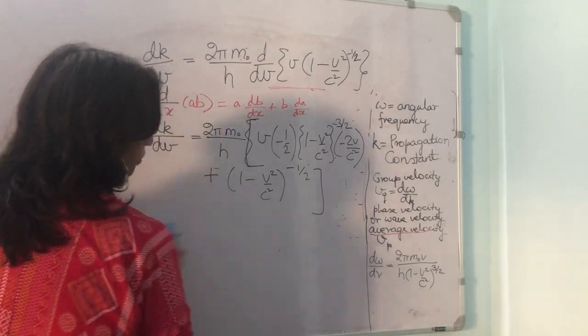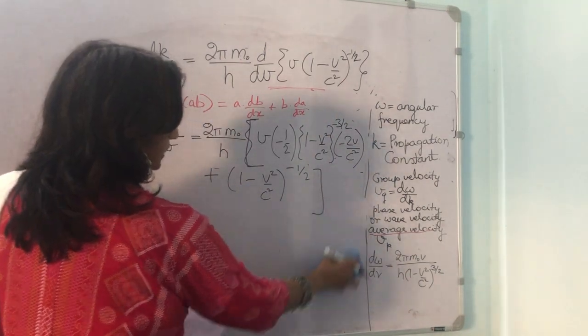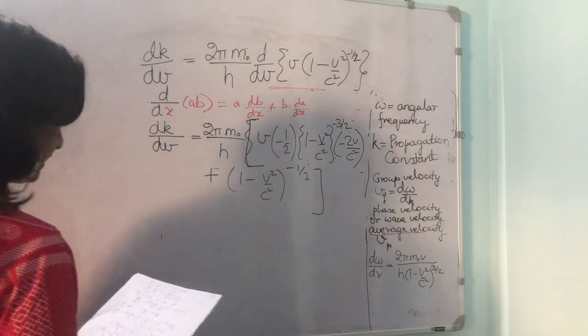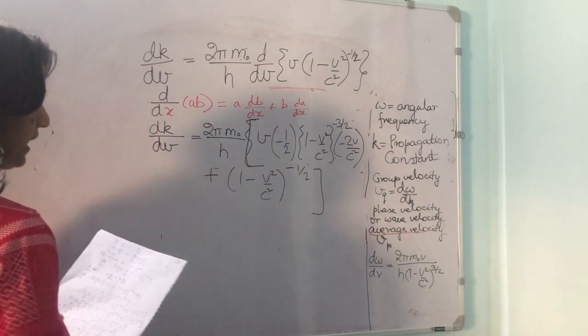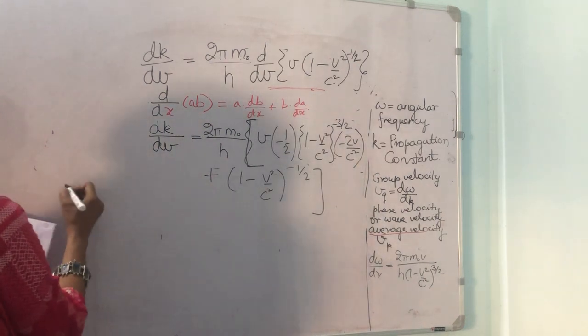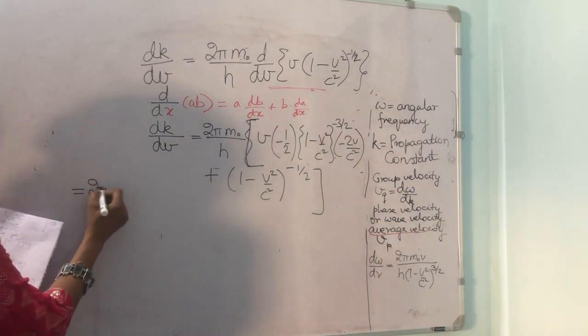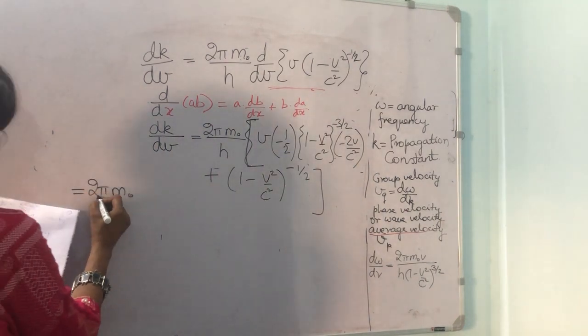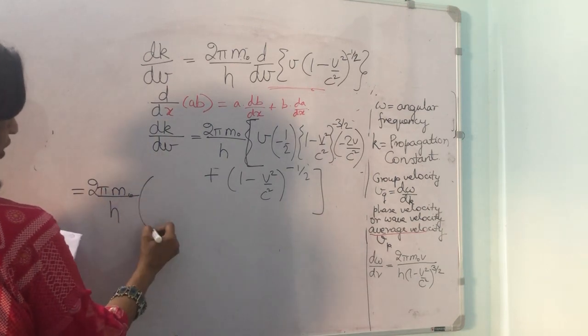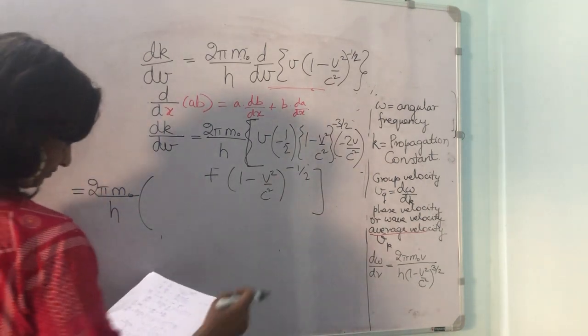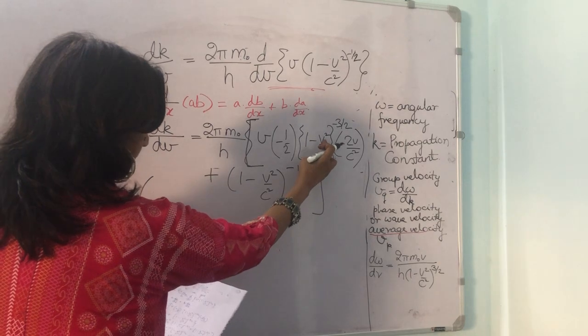Now what we will do, we will simplify this further. What do we get after simplifying this? We will open that bracket and we get this equal to 2π m₀ upon h into v²/c².